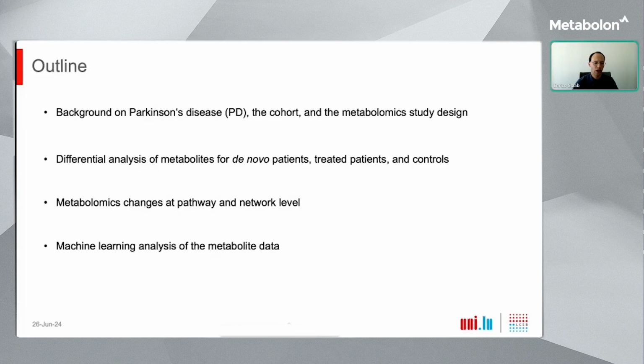To give you a short outline of the talk, I will start with a brief background on Parkinson's disease, the cohort and our metabolomic study design. Then in the first analytical part, I will discuss the differential analysis of metabolites for untreated de novo patients, treated patients, and controls. I will then move on to the more global perspective of pathways and network levels. And finally, I will present a predictive machine learning analysis of the metabolite data.